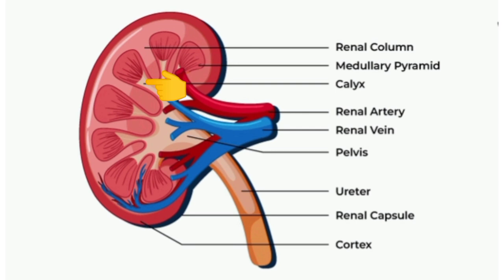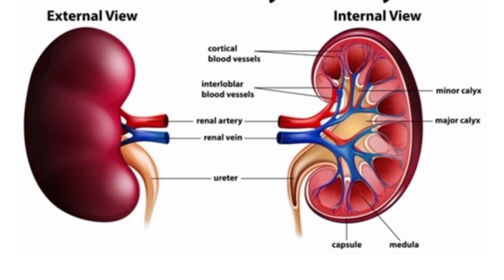The renal sinus consists of the following structures. Number one is the upper expanded part of the ureter called the renal pelvis. Number two is subdivisions of the pelvis, which are 2 or 3 major calyxes and about 8 minor calyxes. Number three are branches of nerves and arteries and tributaries of veins. And number four is loose connective tissue and fat.